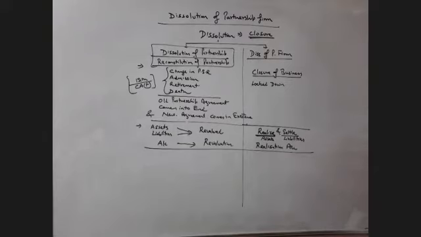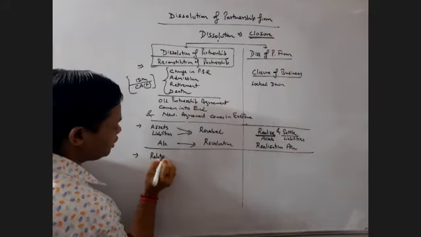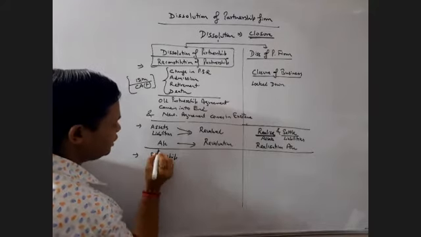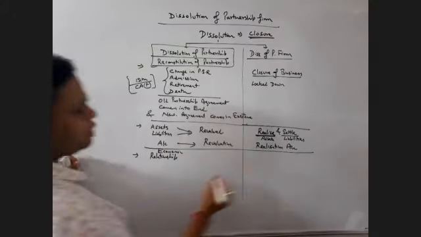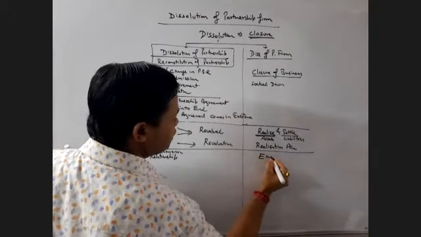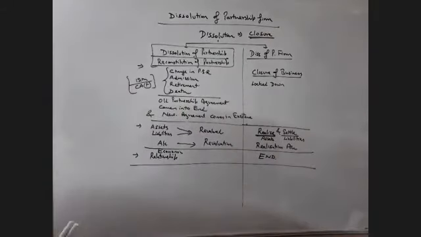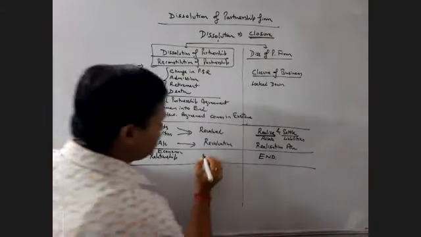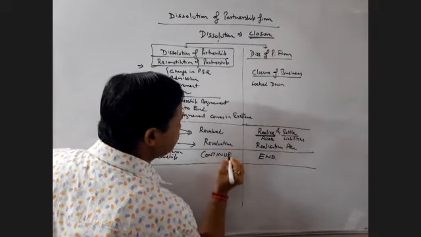What else? The relationship among the partners. Instead, we can say the economic relationships among the partners come to an end in case of dissolution of partnership firm, but in dissolution of partnership the relationships continue.